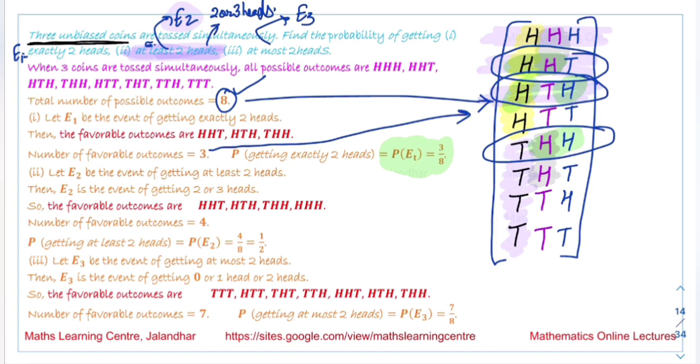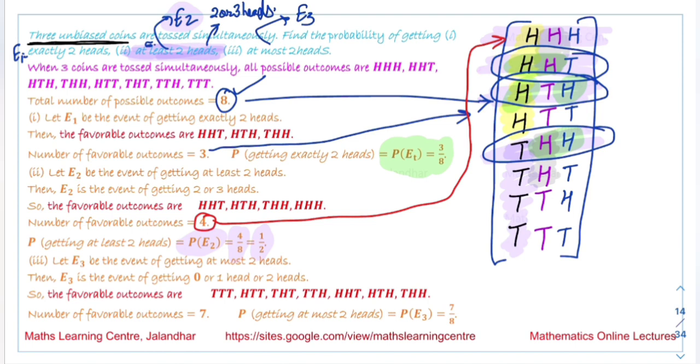Then at least 2 heads again. So the number of favorable outcomes now is 4. So the probability is 4 by 8, that is the number of favorable outcomes divided by the total number of outcomes, and the answer we obtain is 1 by 2.